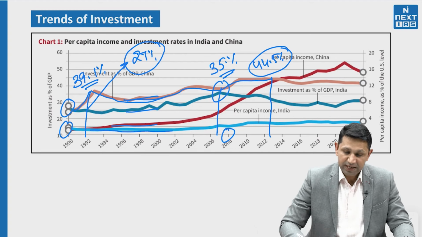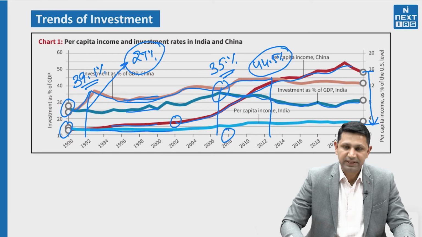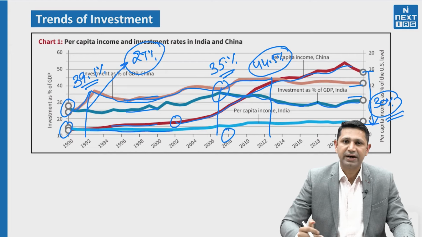The Chinese income levels have started rising since 2002, and they have been continuously rising. And now we see there has been a stark difference between India and China's income levels. Whereas on India's side, after 2007, the investment levels have almost been stagnant. They have been around 30% of the GDP. So now there is a stark difference between India and China in terms of investment. And this stark difference has actually contributed to the differences in the income level that India and China are having.